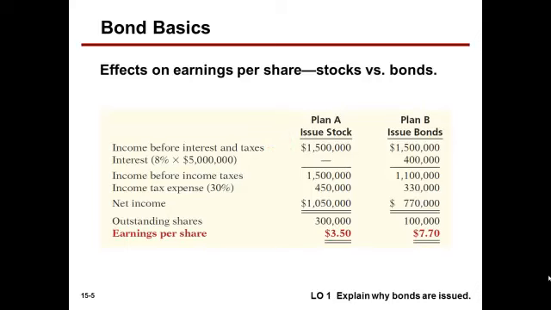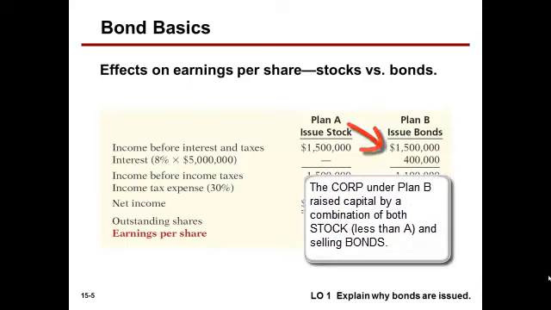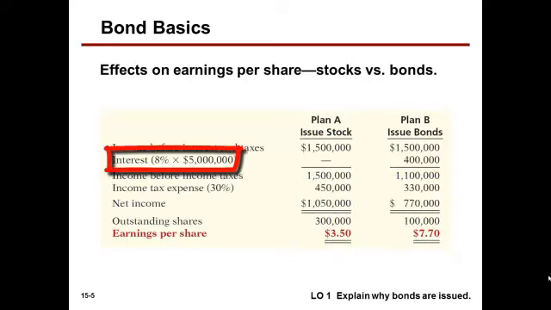Under Plan A, we see that the earnings per share after payment of income taxes is $1,050,000 divided by 300,000 shares of stock, $3.50 per share. Now take the same corporation earning the same amount of money before interest and taxes, but if a corporation issues bonds, we'll have a bond interest expense deduction, which reduces taxes.